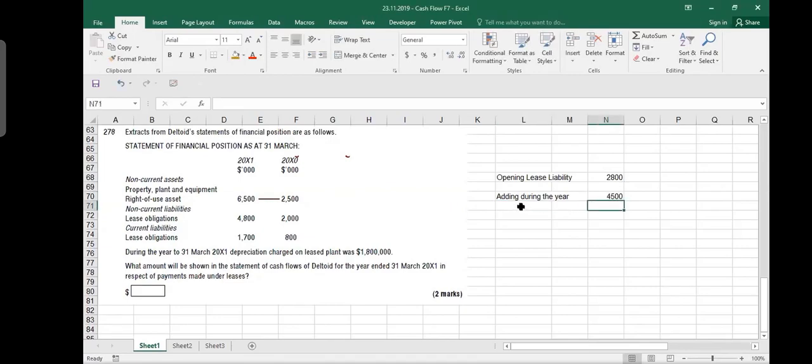And right of use, what is it? This is the lease asset, the right of use asset. And there's nothing in the property, plant, and equipment. Non-current asset: property, plant, equipment, right of use asset. It is a right of use asset, and this is actually some kind of property. This is IFRS 16. You have a right of use asset, probably you lease some property. So you put it here under property, plant, equipment, but it is right of use. Okay.